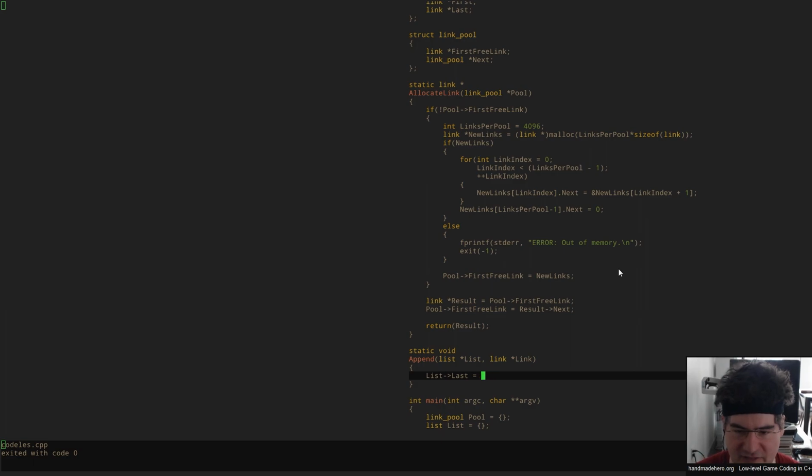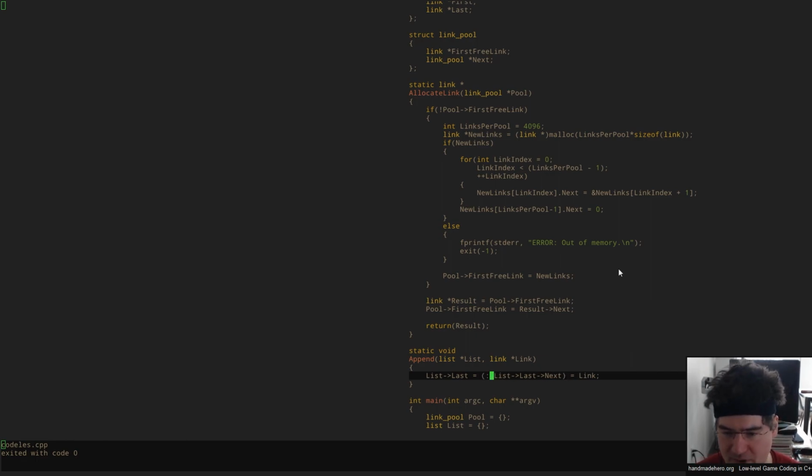So I know I'm always going to set that last pointer to link. No matter what happens, after we append a link, the last pointer has to point to that link, otherwise we didn't append. So what's in the middle here? There are two things we could possibly update. In one case, we have some stuff in the list. If we do, we're going to set the next pointer, so whatever the last next is has to point to that link.